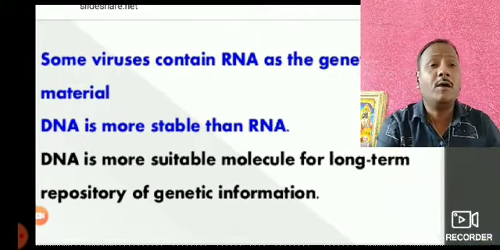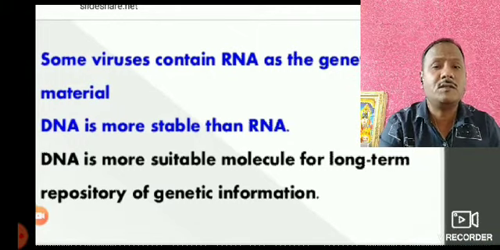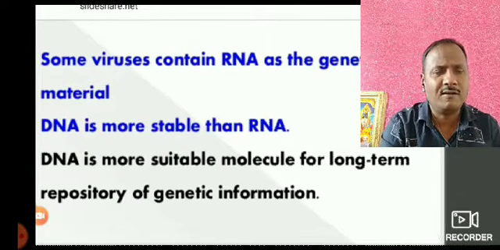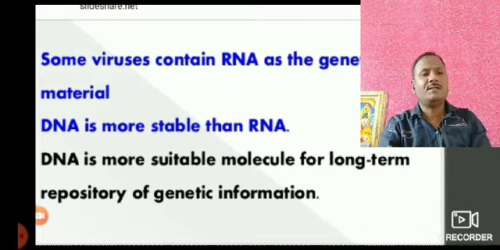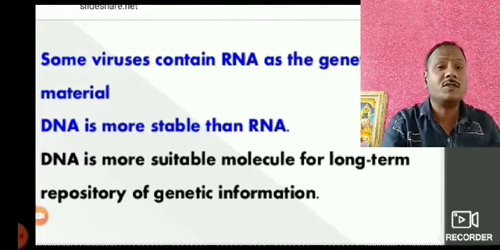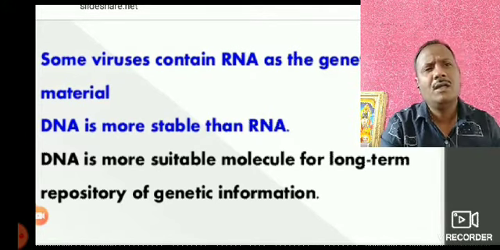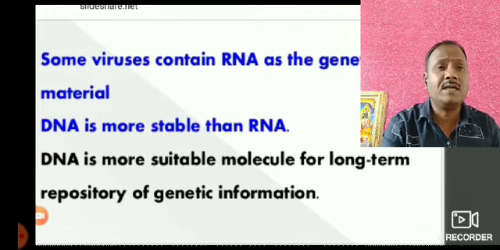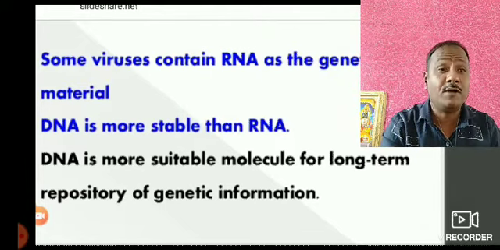DNA is a more suitable molecule for long-term repository of genetic information. It is very suitable for handling. Handling means for transformations, and it is a long-term repository of genetic information. Long-term means that for millions of years it transfers its characters from parent to offspring without any change.